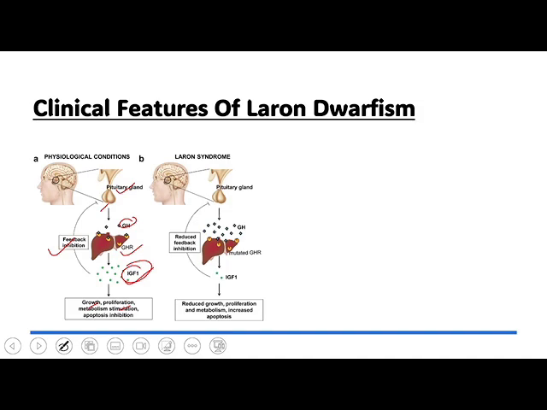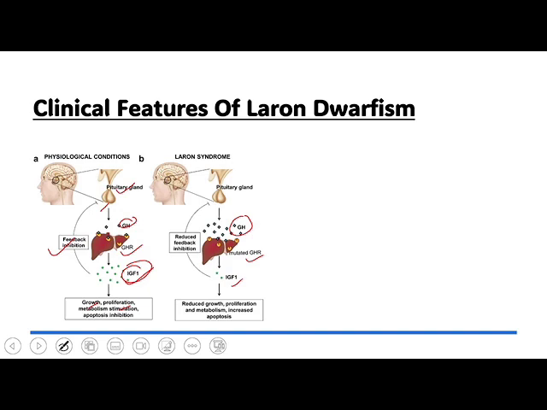But here is what happens in Laron syndrome. This growth hormone is normally released from the anterior pituitary, but there is a mutation of the growth hormone receptors in the hepatocyte. So there will be a reduced signal, or no signal, to the hepatocyte to release insulin-like growth factor.